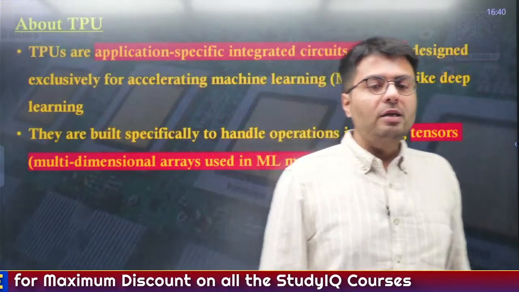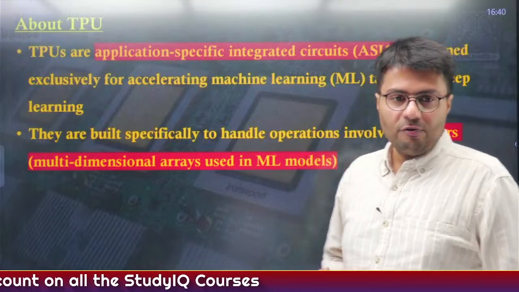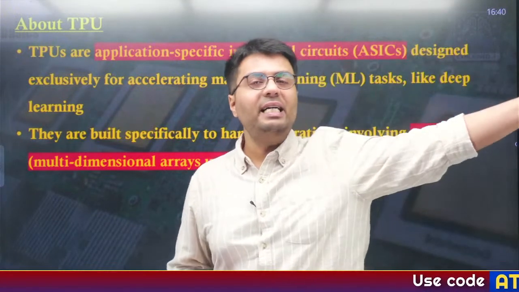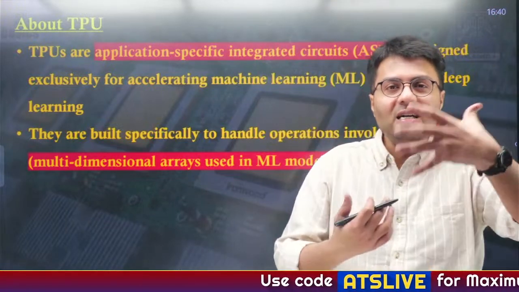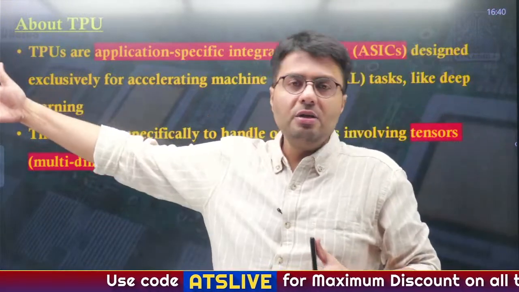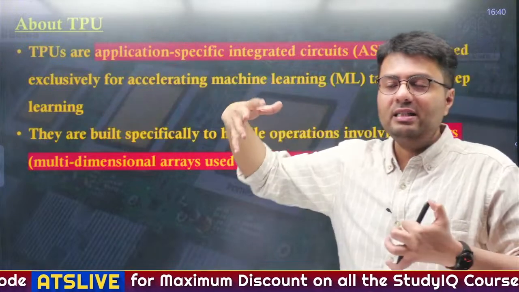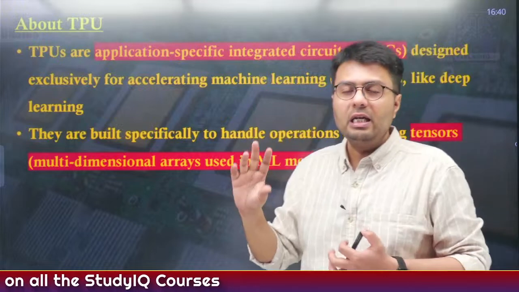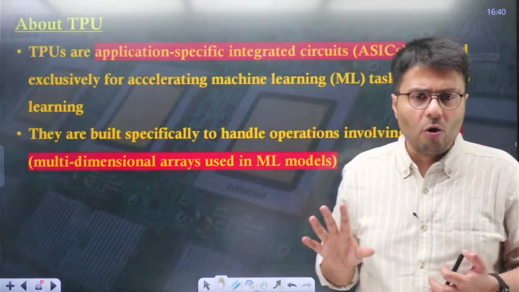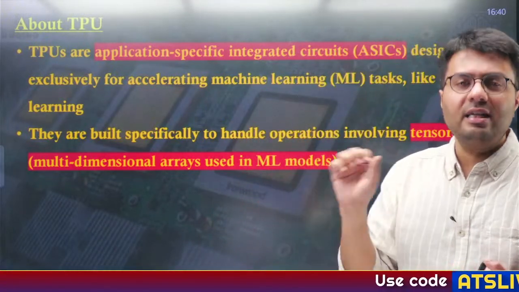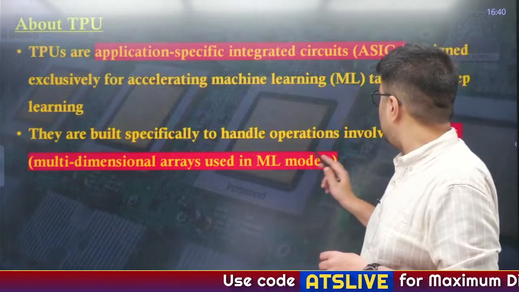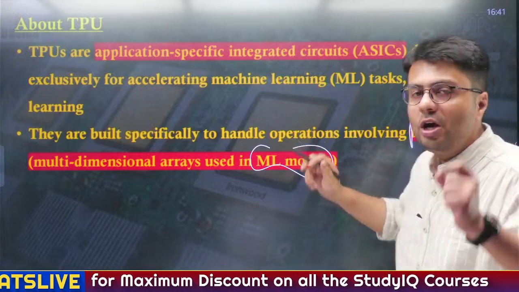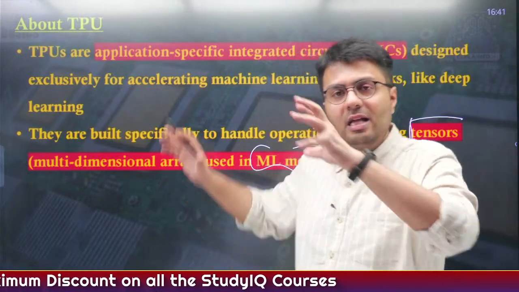TPUs are actually application specific integrated circuits. Now, there is a concept called machine learning. What is machine learning? A machine takes up a large amount of data, understands the pattern of this data and gives you certain commands accordingly. So it is the ability of a machine to interpret and learn from data that is called machine learning. It is a capability used in AI also, and also in data processing and data science. To handle operations that involve huge amounts of data processing, particularly for machine learning, you require a different kind of processor, and that is TPUs.